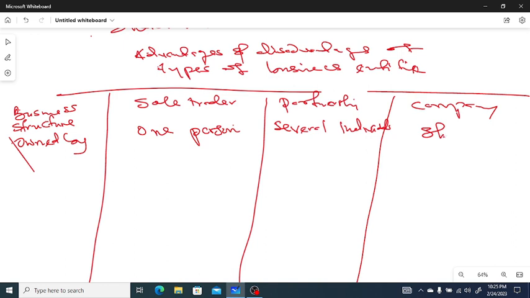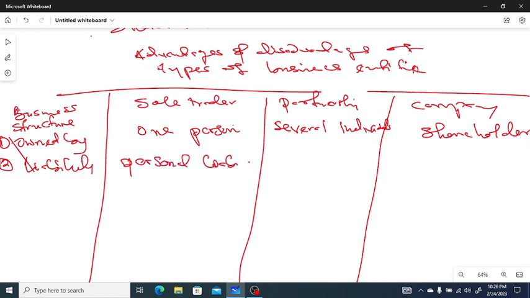Here it is owned by shareholders. This is the first one. And number two, liability. The liability of that business, what will happen to it? Under sole trader it is personal liability of the owner.